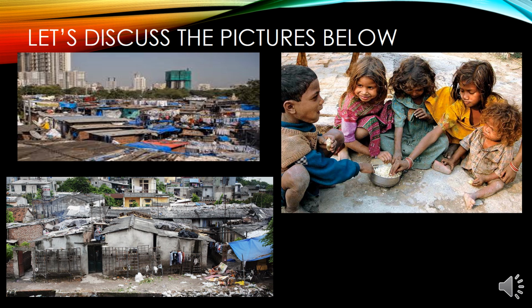If we look at the first picture here, we can see some shelters for poor people which are not suitable for living. If you look at these shelters, they show you that the people living here are very poor people. Even in the second picture, the same. And if you look at the children here in this picture, they are eating from the same plate and they are barefoot. Look at their clothes, look at the way they are sitting. It shows that these people are very poor.